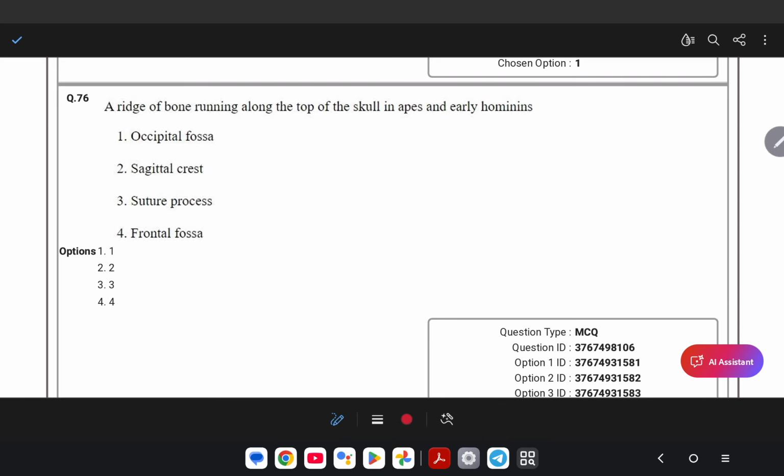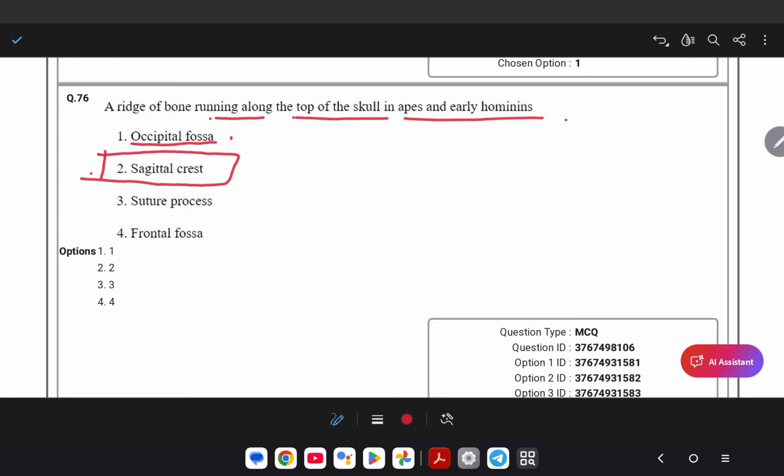The question asks about the ridge of bone running along the top of a skull in ape and early hominin. The correct option is sagittal crest.